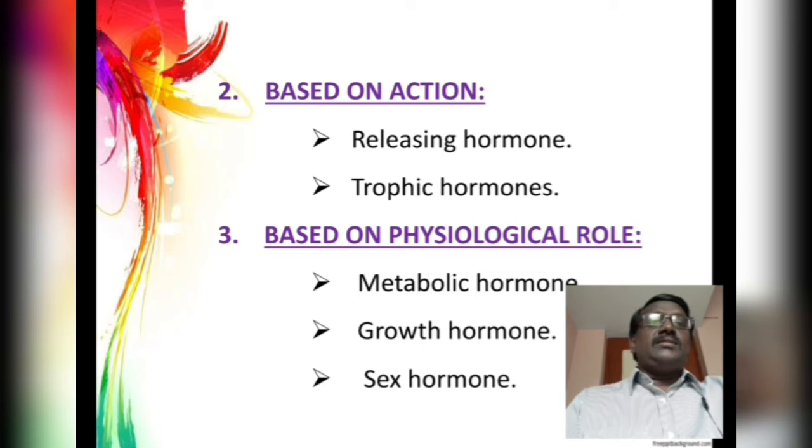A third category is sex hormones. Because of the secretion of these sex hormones, either from the testes or the ovary, the sexual maturity or the development of sexual organs as well as the secondary sexual characters are maintained. The examples are follicle stimulating hormone, luteinizing hormone, estrogen, androgen. All these hormones are essential for the development and the maintenance of our reproductive system and the improvement of fertility.